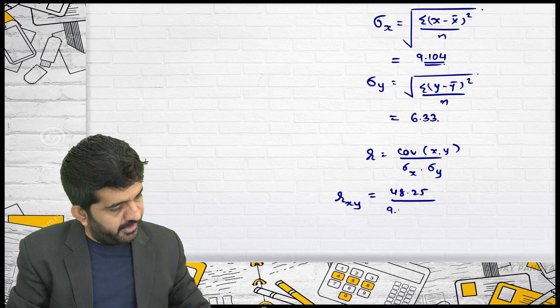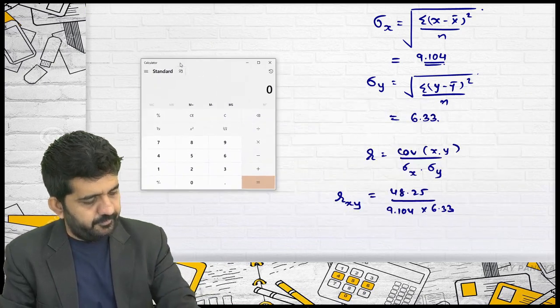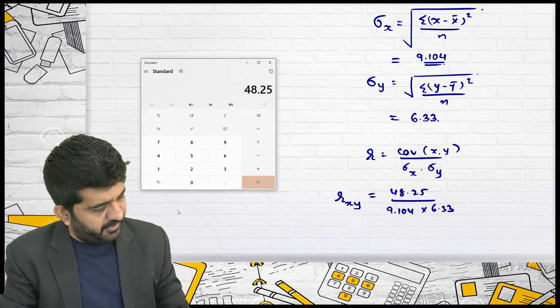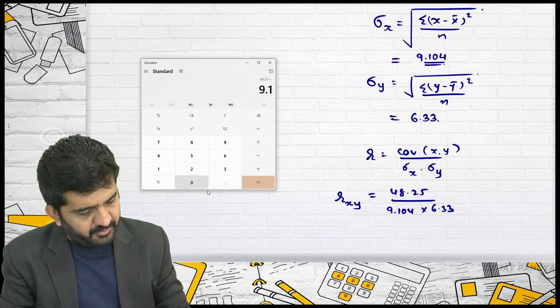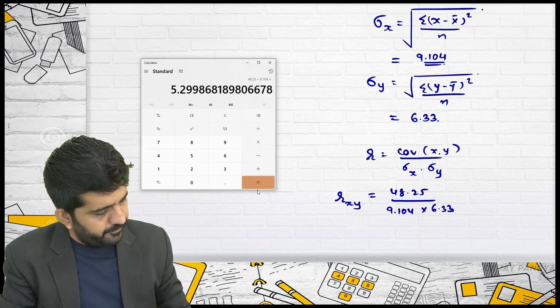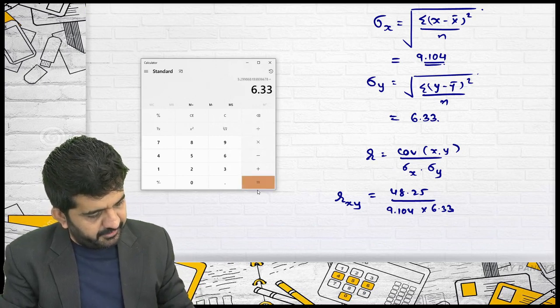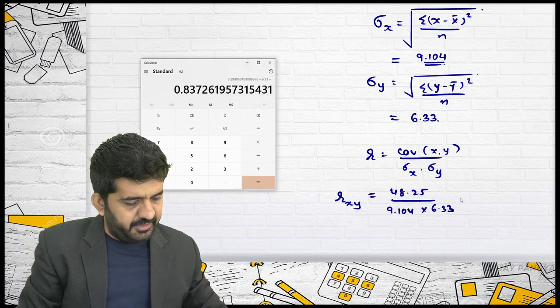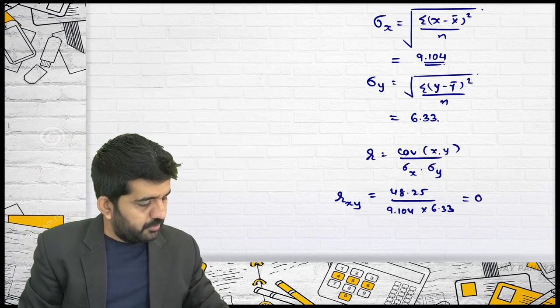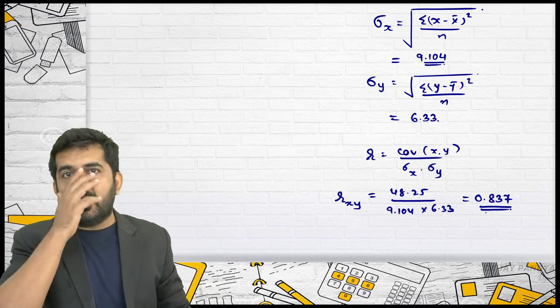We are having it over here, 9.104 into 6.33. So it will be 48.25 divided by 9.104 divided by 6.33. It is 0.84. Let me write down 0.837. This is nothing but R. Is it R?